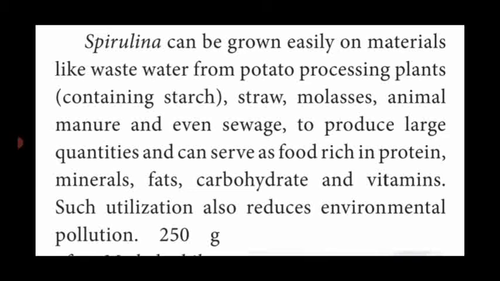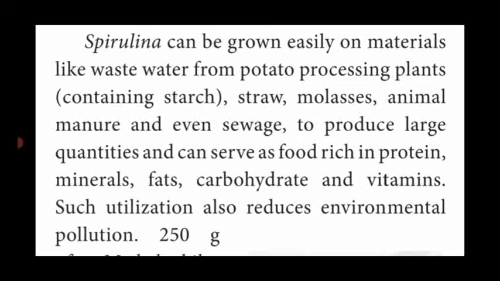from potato processing plants. That means by using potato, they are preparing the starch. In those industries, the Spirulina can grow easily. And also on straw, then molasses, the waste material of a sugar factory or sugar industries, animal manure, that is farmyard manure, and even sewage water to produce large quantities, and it can serve as a food rich in protein.